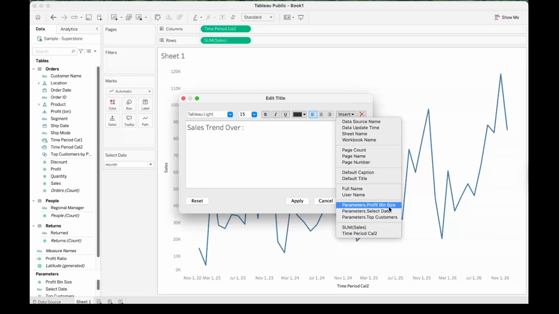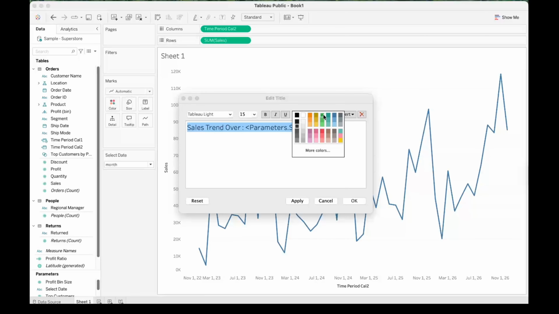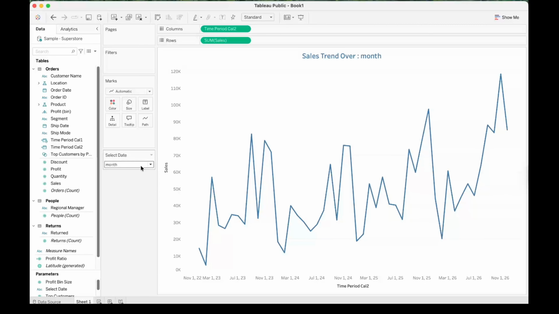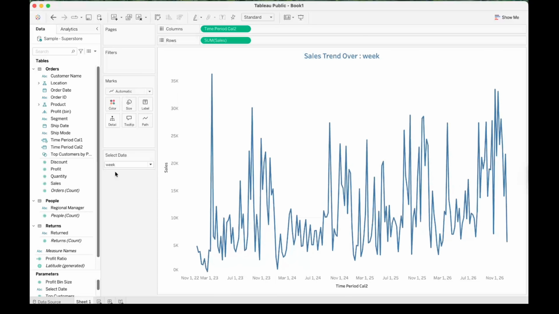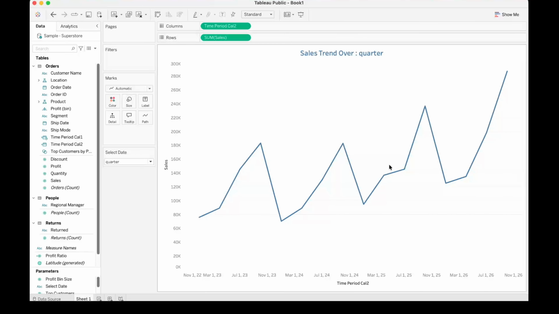We'll insert our parameter Select Date over here, and let's style it. Let's provide color to it and make it bold. So now when the user selects a period, not only are we able to see our dynamic chart, but also our dynamic title. So now it says Sales Trend Over Quarter. And that's how you can build a dynamic graph and title in Tableau using parameters and calculated fields.